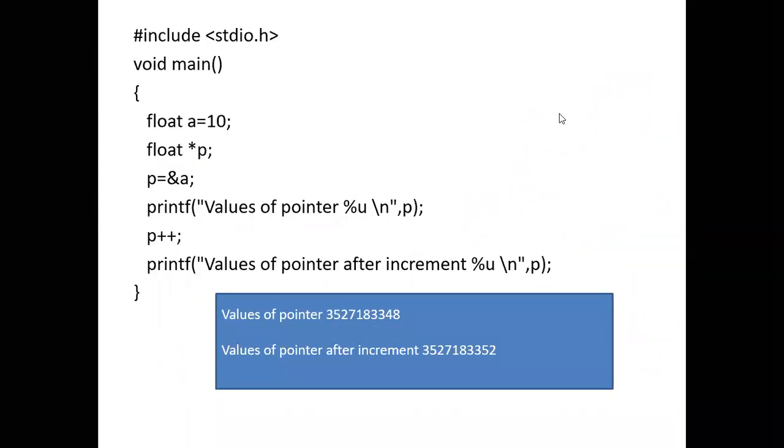And fetch the value that is stored in that particular address. What is the value that is there in 352? What is the value that is there in 356? So you can fetch the value that is stored in different addresses. You can move the pointer to different addresses.